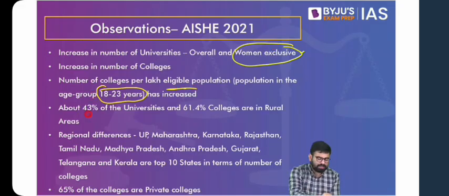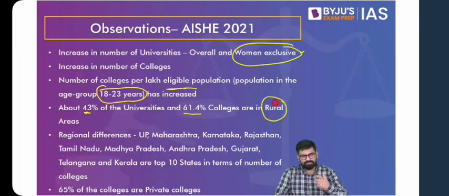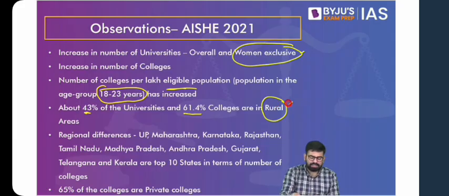Then you see that about 43% of the universities and 61% of the colleges are in rural areas. So one thing that we find is, yes, the number of colleges has been increasing. The number of colleges in proportion to our population has also been increasing. And there is an even spread with respect to urban and rural areas. But is this spread according to the population that stays in rural areas? That is the question. Then you'll find various regional differences, as already highlighted, that there are few states like Uttar Pradesh and Maharashtra where you have the maximum number of colleges and universities located, whereas there are others like Bihar where you do not have.